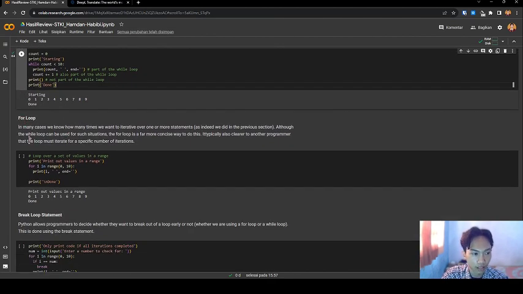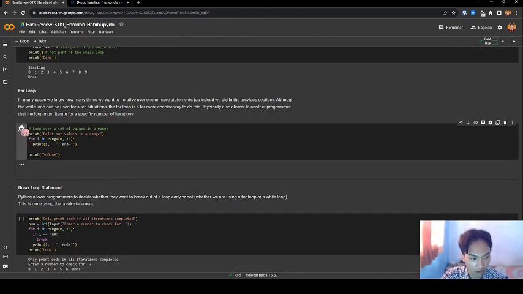Next, the for loop. In many cases, we know how many times we want to iterate over one or more statements, as we did in the previous section. Although a while loop can be used for such a situation, the for loop is a far more concise way to do this. It is also clearer to other programmers that the loop must iterate for a specified number of iterations.